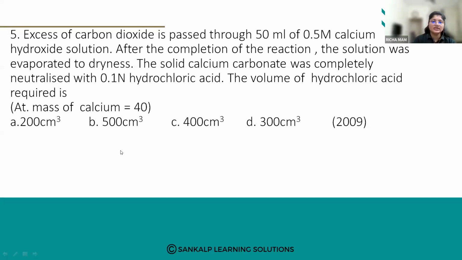Okay, so let us solve this. What are the given things here? Excess of carbon dioxide is passed through 50 ml of 0.5 molar calcium hydroxide. So let us first write the reaction. Calcium hydroxide is Ca(OH)2. To this calcium hydroxide, carbon dioxide is passed. After passing carbon dioxide, what is happening?